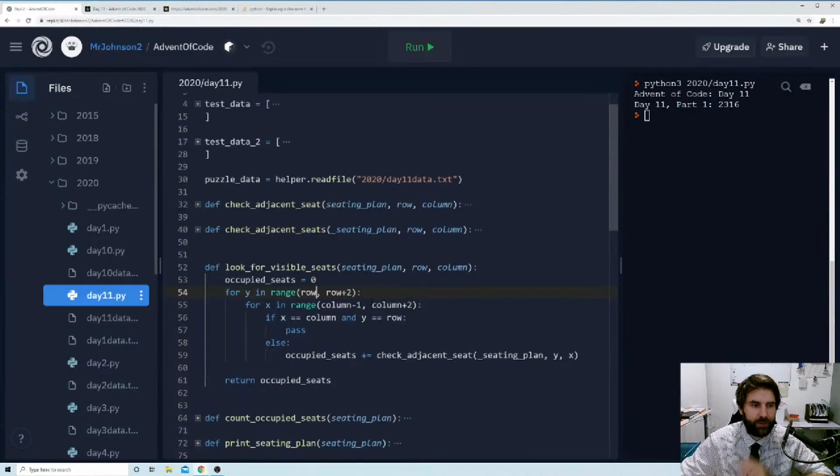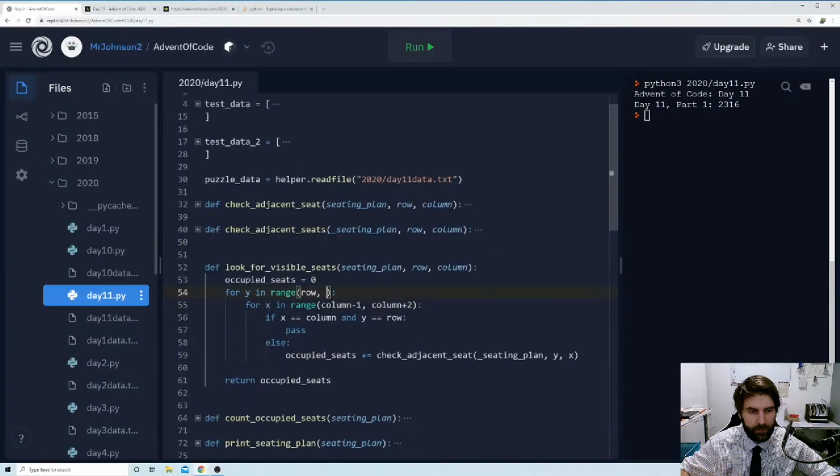So we kind of want to go for y in range. We want to go from wherever we've started, whatever our row is, and then we want to go all the way to the end, and we want to check to see whether we have any seats there.